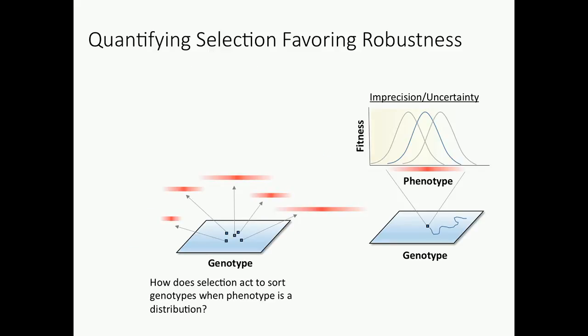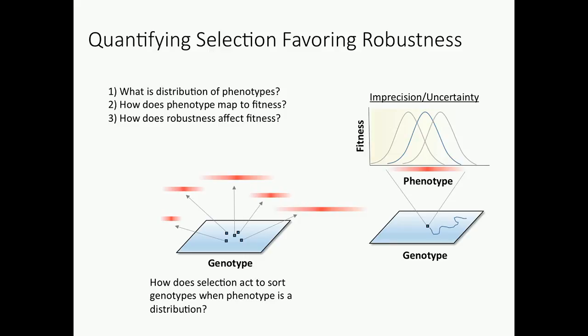So one of the issues with selection in this case is that the phenotype expressed by a genotype is not expressed by every single cell. So the phenotype is actually a distribution over a population of cells. So understanding how evolution operates to select among these different genotypes is something that we're interested in. So this is all the abstract stuff.